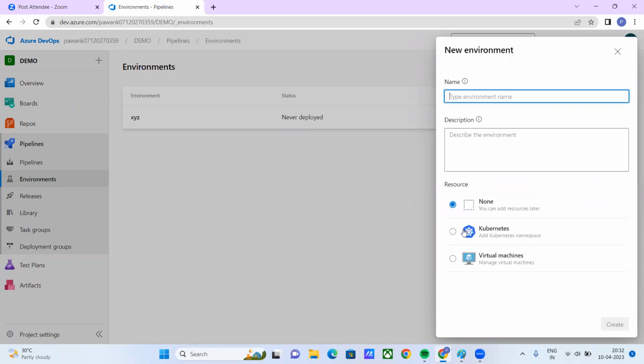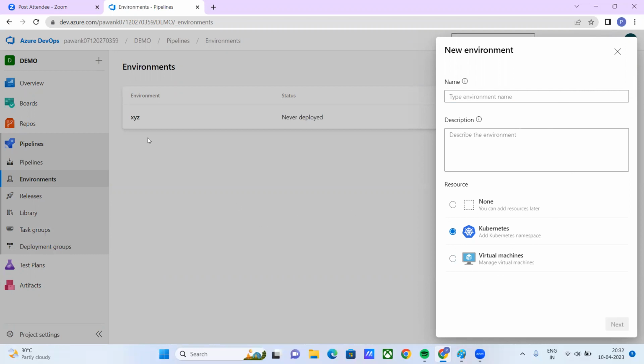Rohit, if you want to integrate, you have generated virtual machines, right? This is called a resource. If you want to connect your resource with this pipeline, you can connect from here. About Kubernetes, I'll teach you later because this is a complex thing.